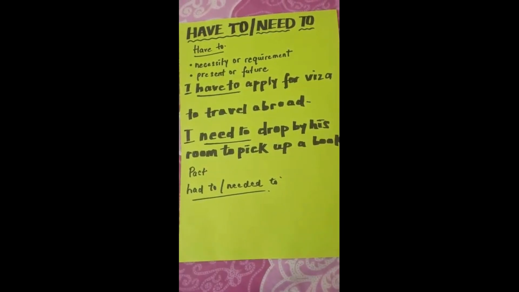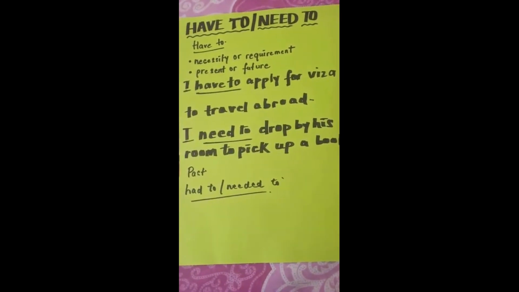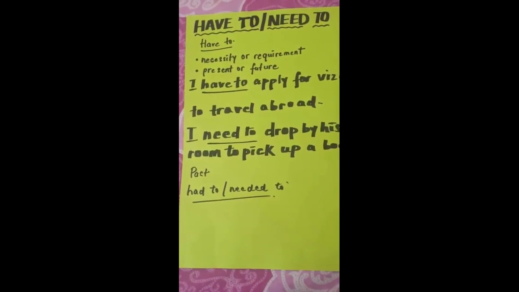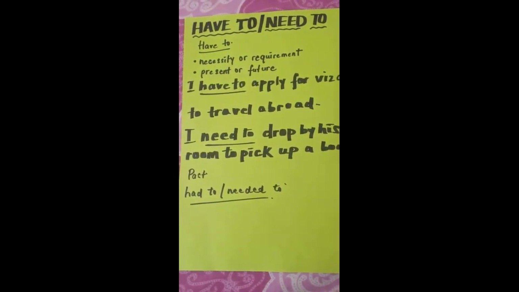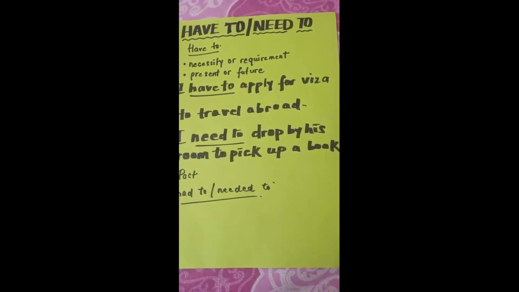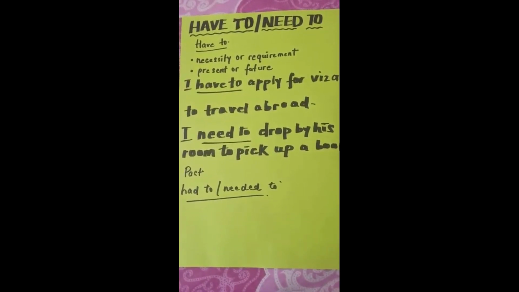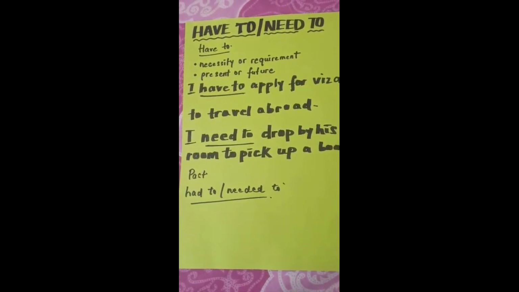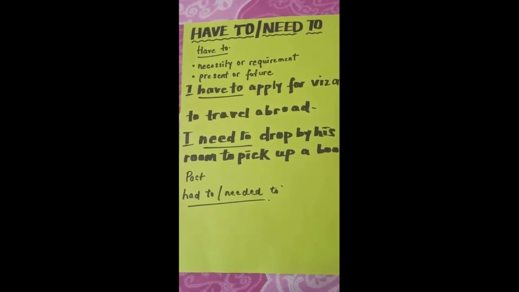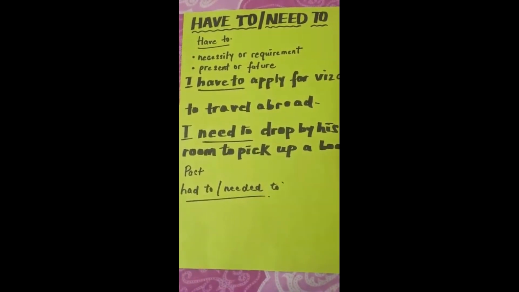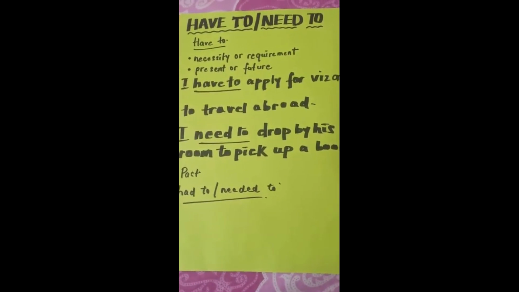Our next set of modals is have to and need to. So when do we use have to? When there is some necessity or requirement. Okay, we use it in present tense or in future tense. See the example here. I have to apply for visa to travel abroad. It means over here the modal have to denotes that it is necessary or a requirement for you that you have to apply for visa if you want to travel abroad. Okay, so it expresses necessity or something that is required for you.